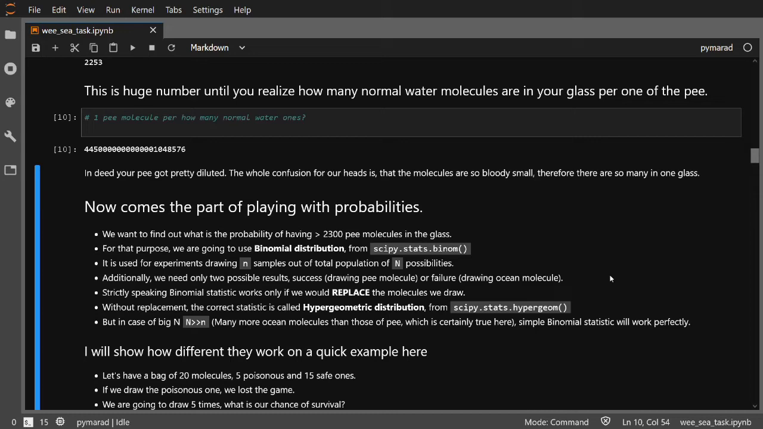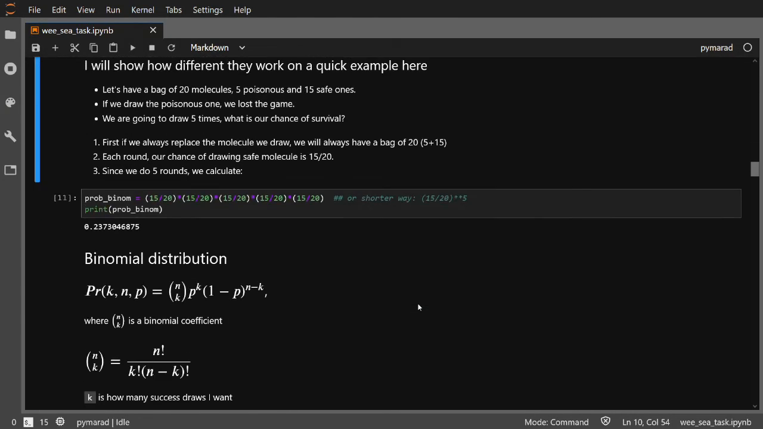If you imagine a bag of molecules and drawing molecules has only two results, either success, pee molecule, or failure, drawing an ocean molecule, this is a standard example of so-called binomial experiment. However, if we are not replacing molecules in the ocean after each draw, strictly speaking, we need to use so-called hypergeometric distribution. And I will show you how they compare to each other in a short example.